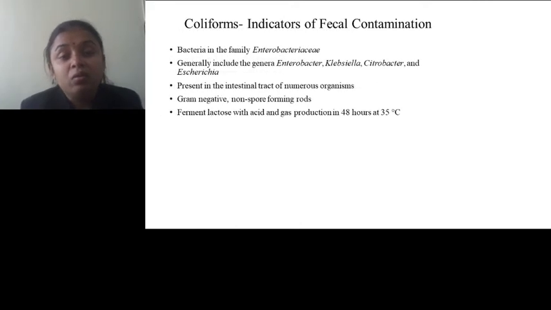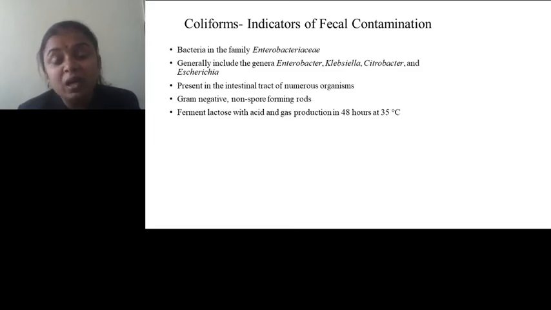Coliforms are indicators of fecal contamination. These coliforms are bacteria in the family Enterobacteriaceae. They generally include the genera Enterobacter, Klebsiella, Citrobacter and Escherichia. Coliforms are present in the intestinal tract of numerous organisms.